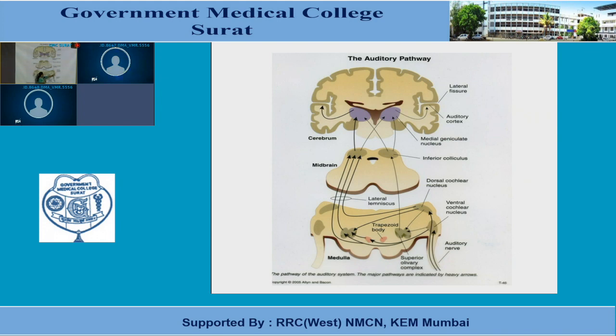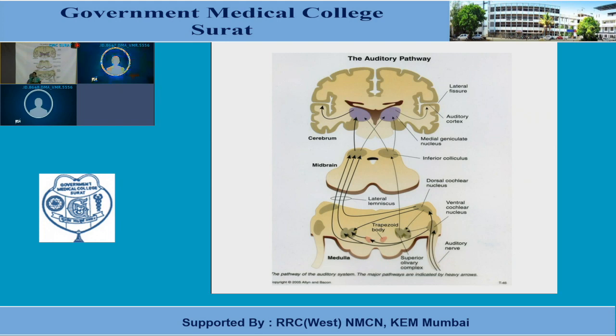Fibers arising from these nuclei will innervate the superior olivary nucleus. Some of the fibers will terminate in the superior olivary nucleus of the same side, and most of the fibers will cross to the superior olivary nucleus of the other side through the trapezoid body. These are the trapezoid body.